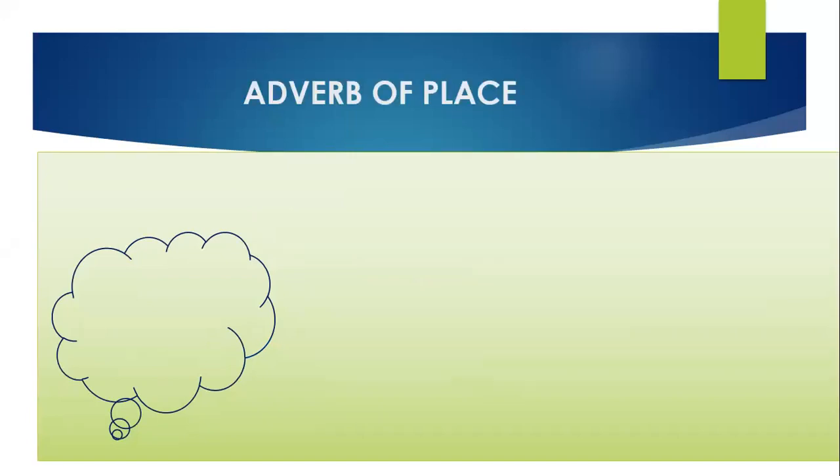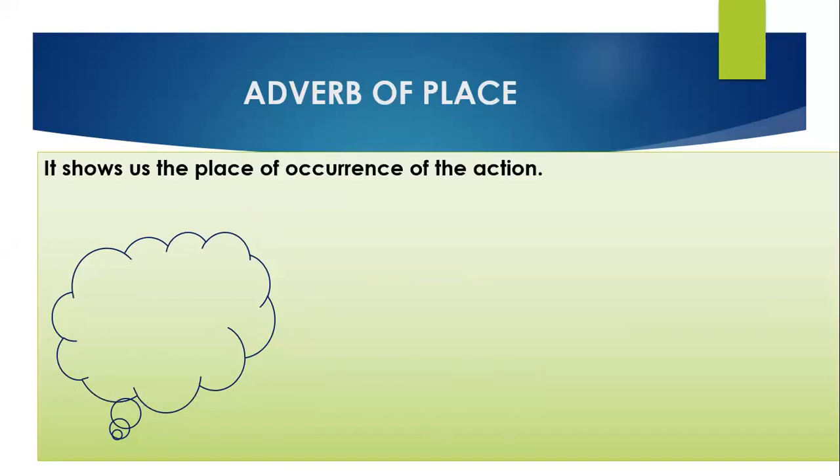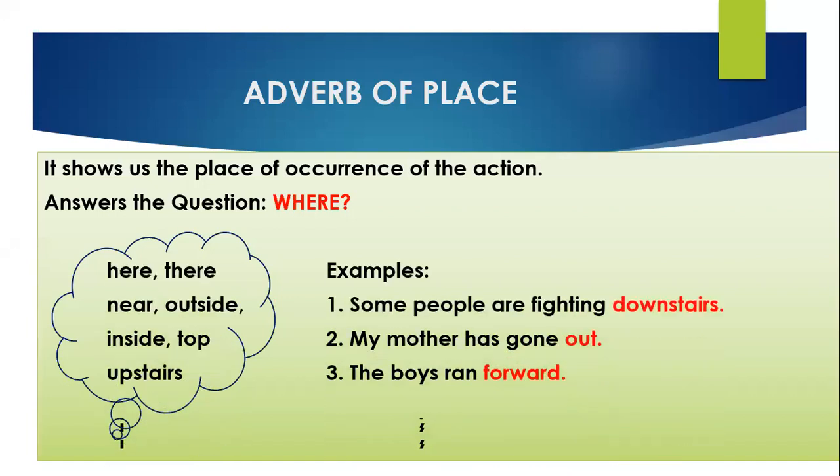So the next type is adverb of place. As the name depicts itself, it shows us the place of occurrence of the action. Place means where that action has occurred. It tells us about the place of occurrence of the action. So it answers the question where. Whenever you frame the questions of these sentences, you will find that you are framing them with the help of where. Let's see the examples.